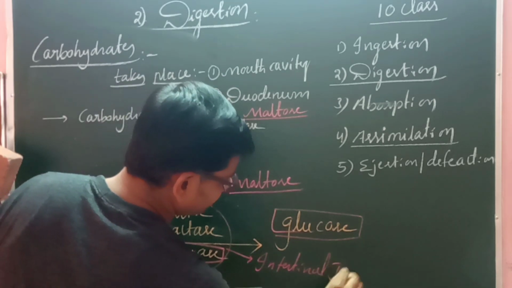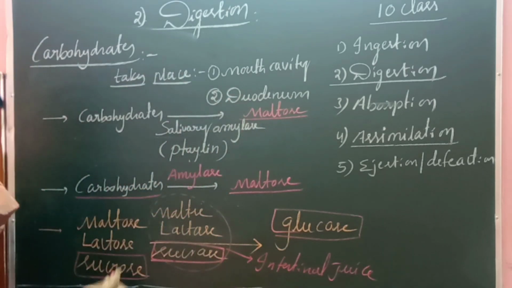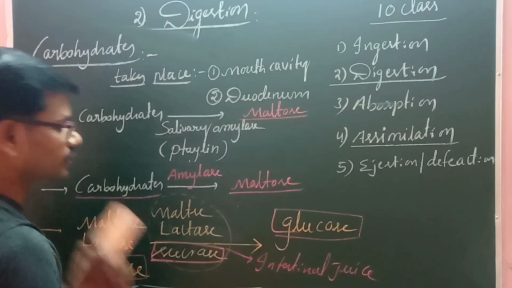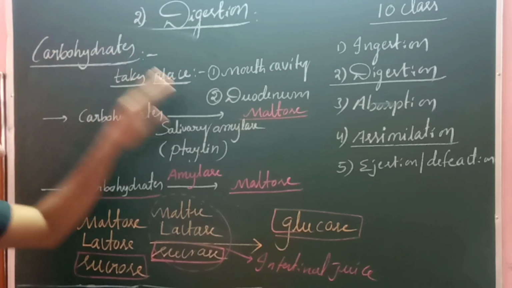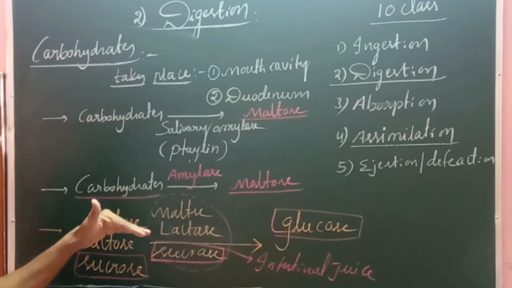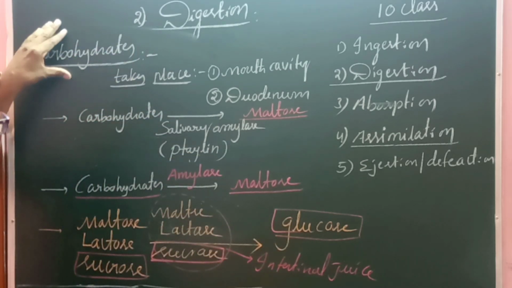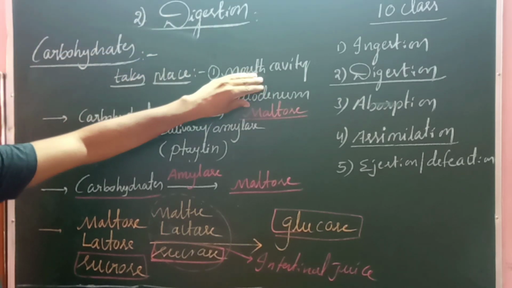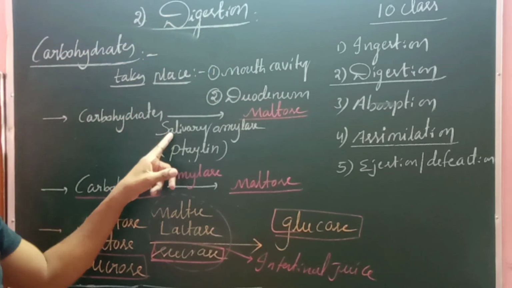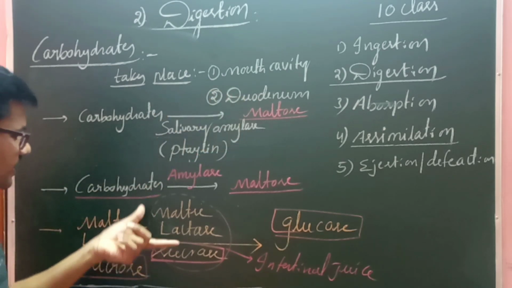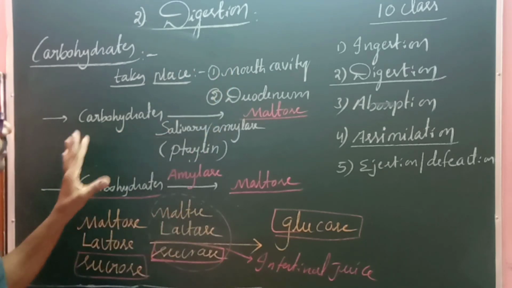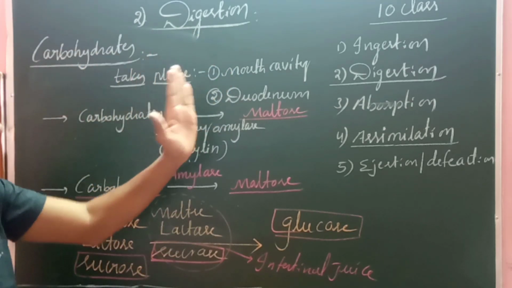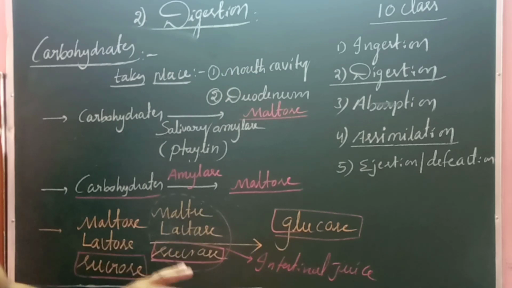Intestinal juice helps to convert maltose, lactose, and sucrose into glucose. Let us recall once again. Carbohydrates are large complex food materials, converted into glucose with the help of different biochemical enzymes. Carbohydrate digestion takes place in the mouth cavity as well as the small intestine. In the mouth cavity, there is salivary amylase. In the small intestine, there are amylase, maltase, lactase, and sucrase. These enzymes are available in these places.